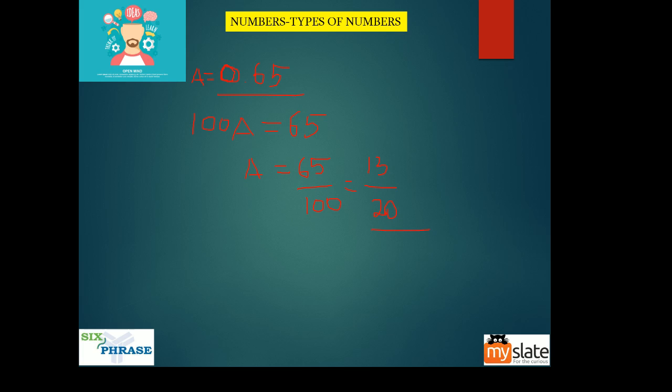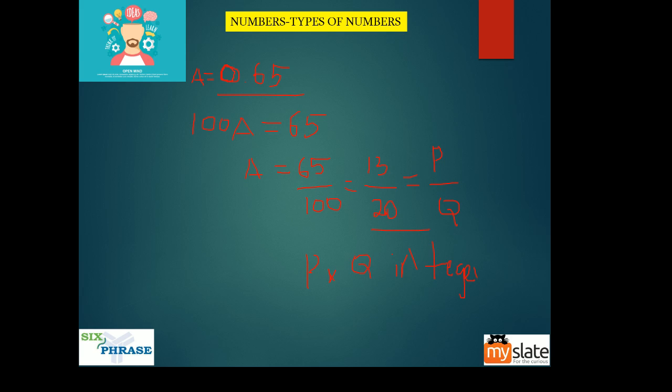Now a is a fraction, where you are writing it in the format of p by q, where p and q are integers.